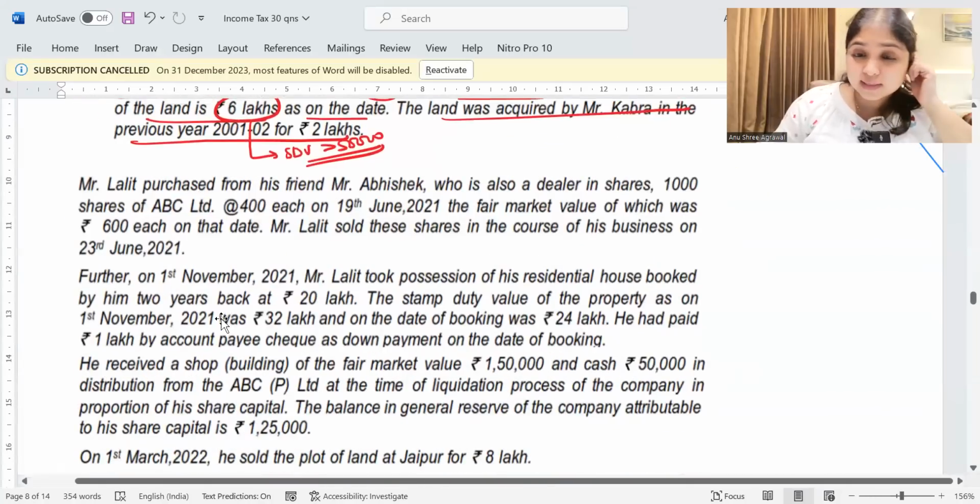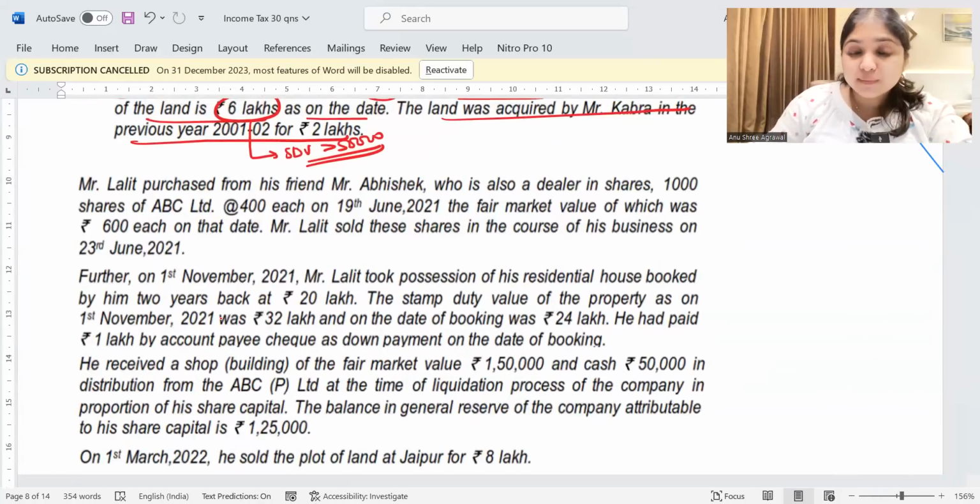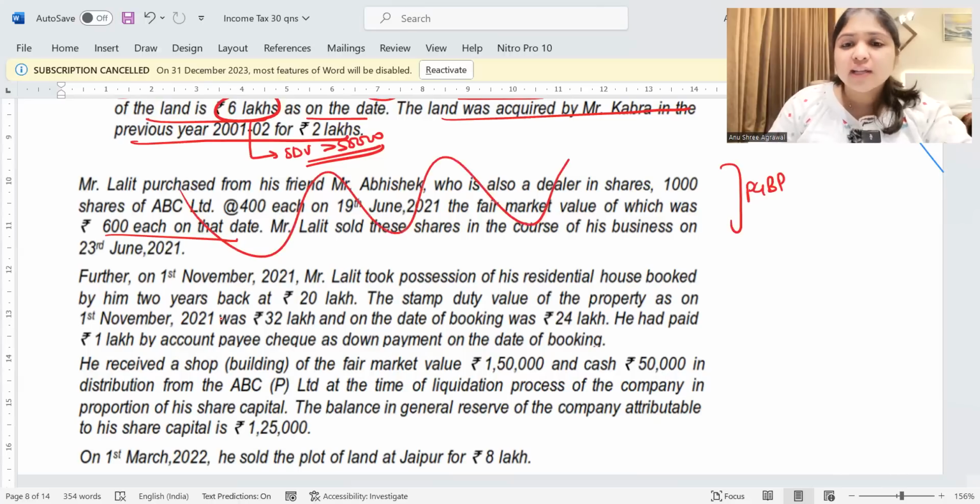Then after this, the question says that Mr. Lalit purchased from his friend Mr. Abhishek, who is a dealer in shares, 1,000 shares of ABC Limited at 400 rupees each on 19th June 2021, FMV of which was 600 rupees per share. We had just read that our assessee, Mr. Lalit, is a share dealer. So he is buying shares. Now this is going to be a PGBP transaction. This is not an IFOS transaction. This is not a capital gains transaction. So I can simply